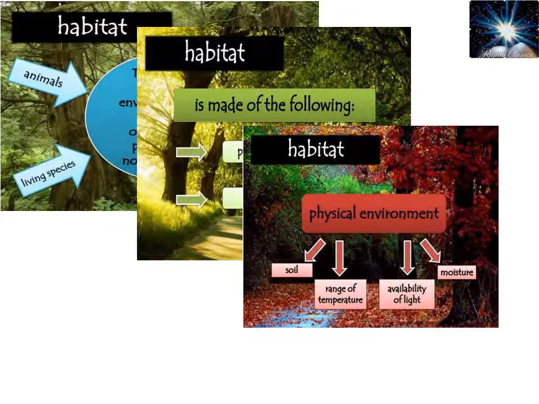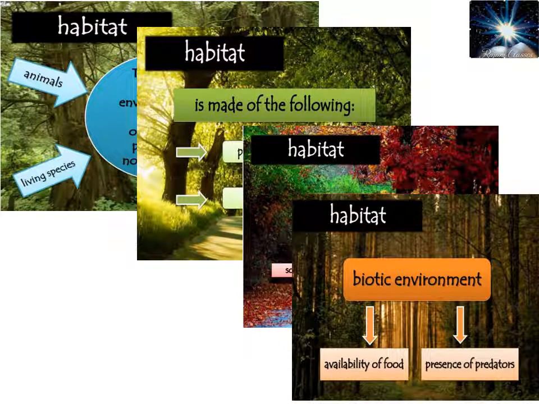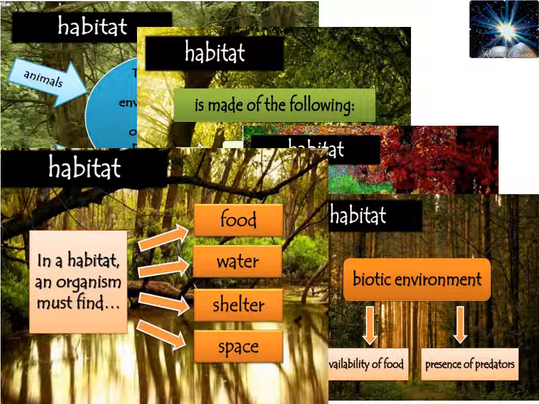Not only does the physical environment make the habitat, there are many biotic entities that are also part of the habitat, and these biotic factors affect the availability of food or the presence of predators. So, in a habitat, an organism must find four basic things. First one is food, then water, shelter, and space. So, any organism makes its habitat at that place where it has plenty of food, a sufficient amount of water, and proper shelter and space.